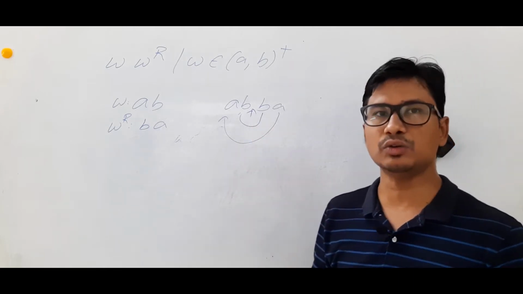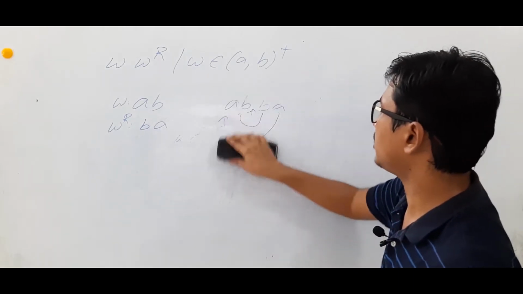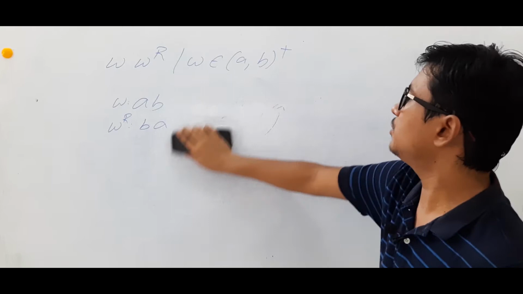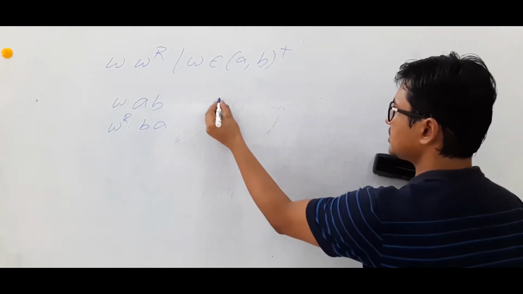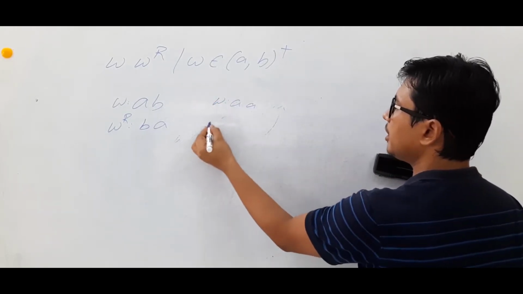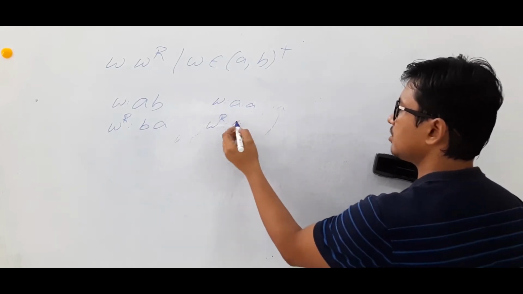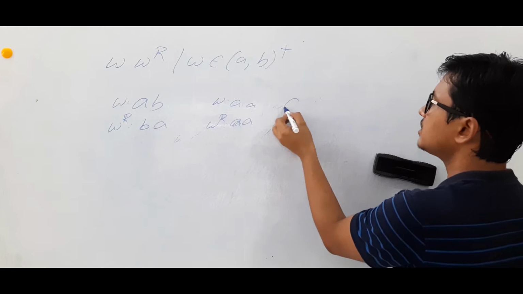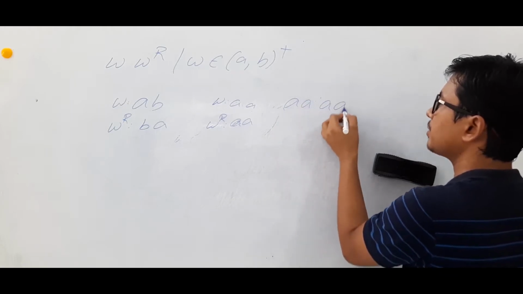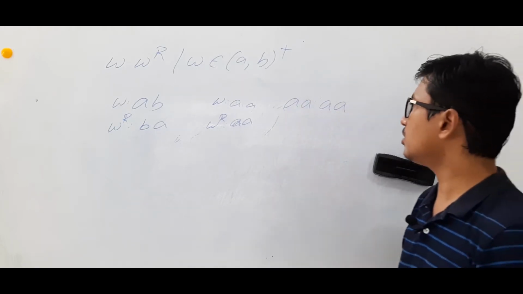But if I do not know the center, let's take another example, then you will get an understanding. If W is AA, obviously W power R is also AA. Am I right or wrong? The reverse of AA is AA only. Then the string will be W W power R. Now what is the confusion here?